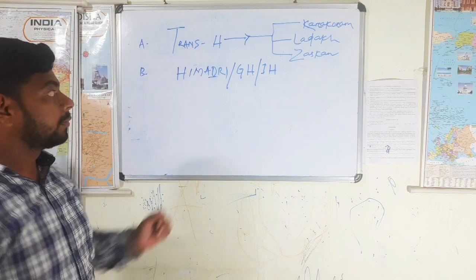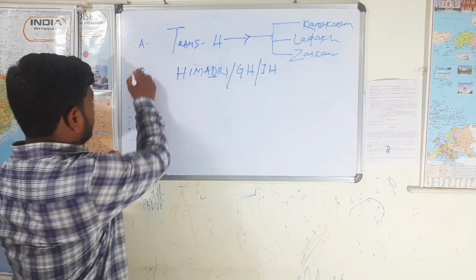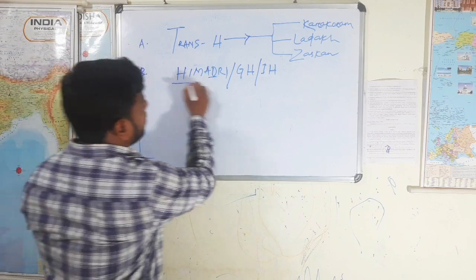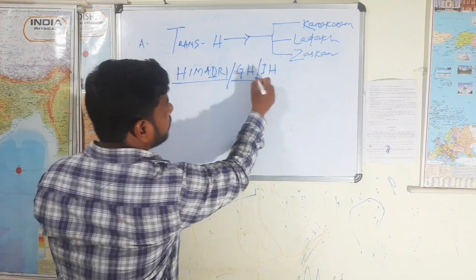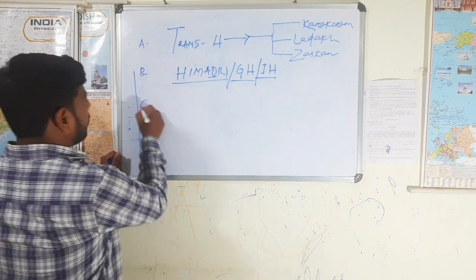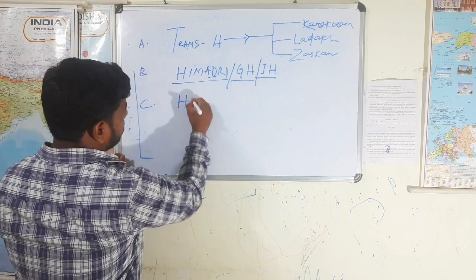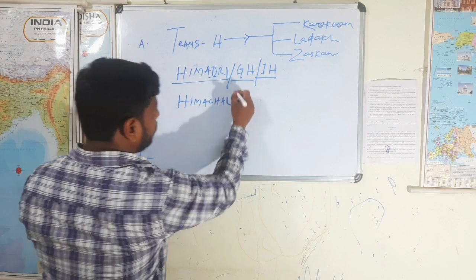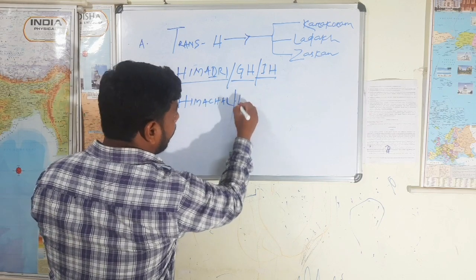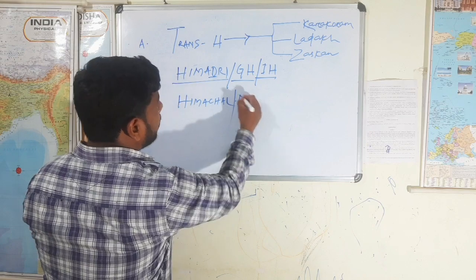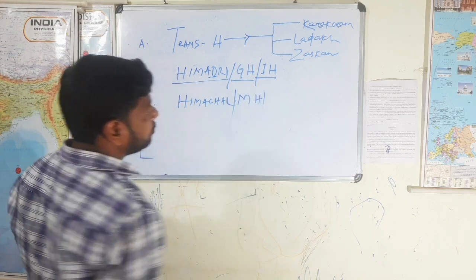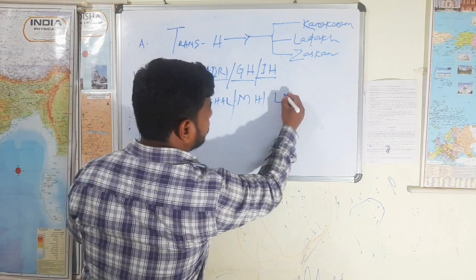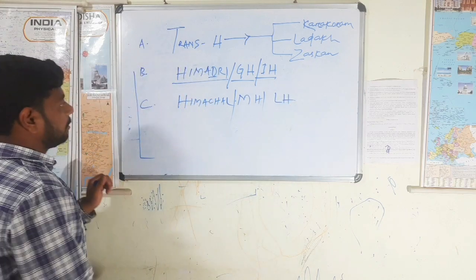Fine. Let's discuss the Himalayan ranges. One is the Himadri, that is called the Greater Himalayas, Inner Himalayas. Fine. Next, Himachal. What is that? Himachal. It is also called the Middle Himalayas. It is also called the Lesser Himalayas. Fine.